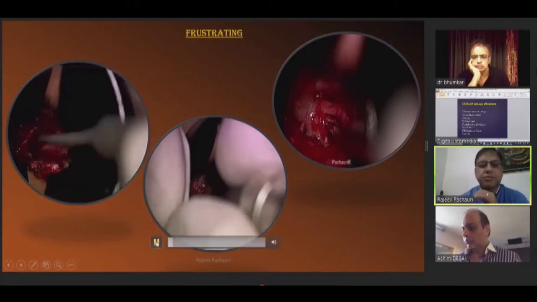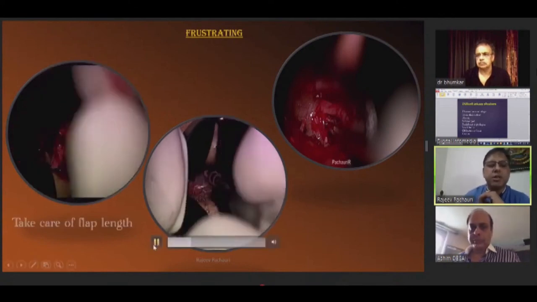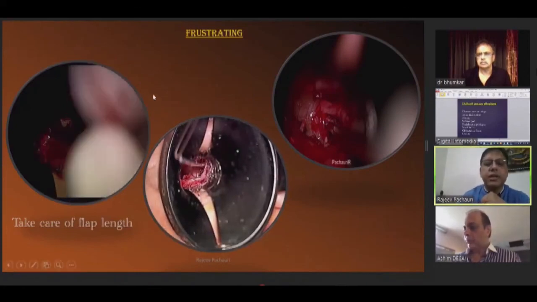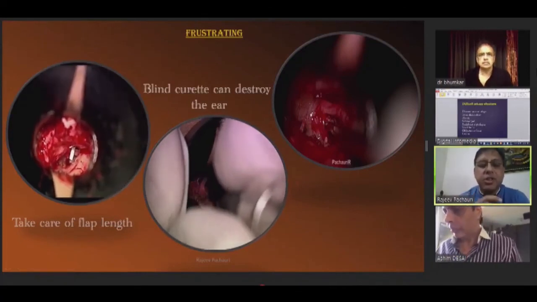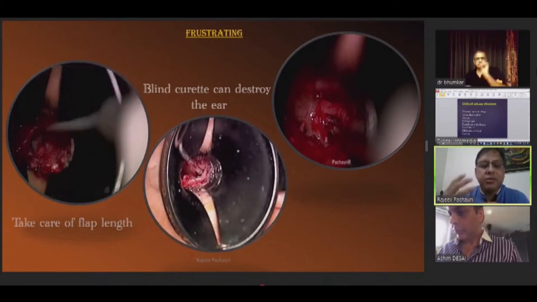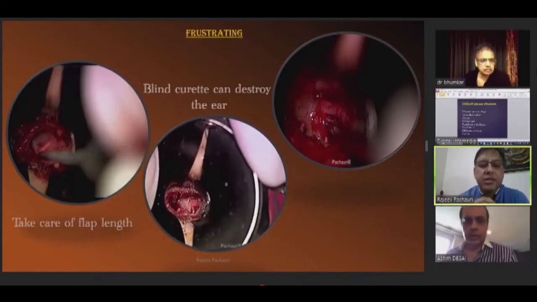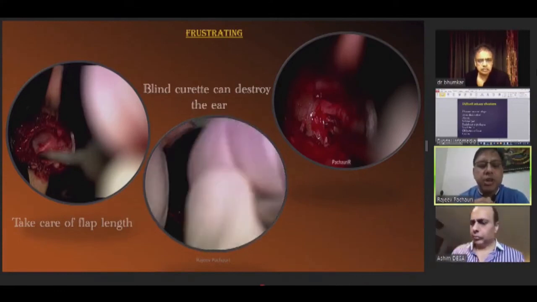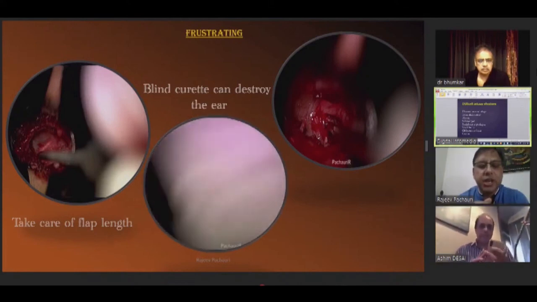Second, don't use the drill so much, because, as I discussed, bone dust can create problems later on. And that's why blind curetting at this end is a problem: the surgeon is doing the drilling, but at this stage, if you use the curette, whether it is good quality or bad quality, he is blind now, and that should be avoided. Just see the reaction just after the curette, what happens to the incudostapedial joint. It should be under vision.